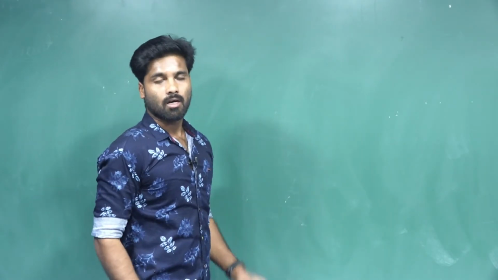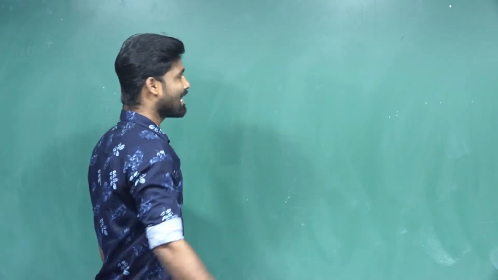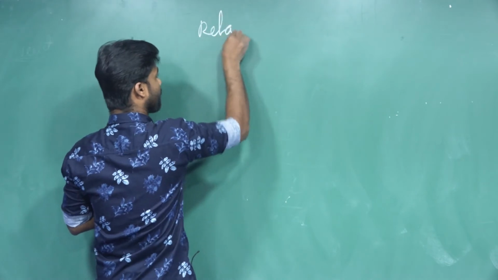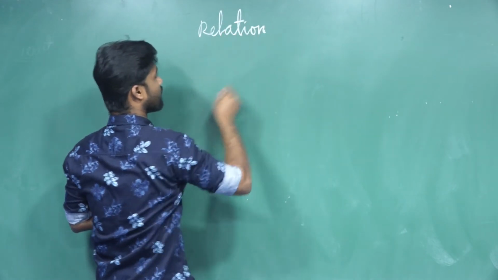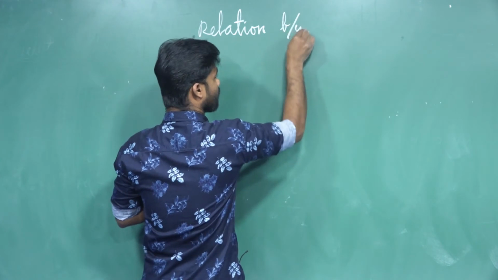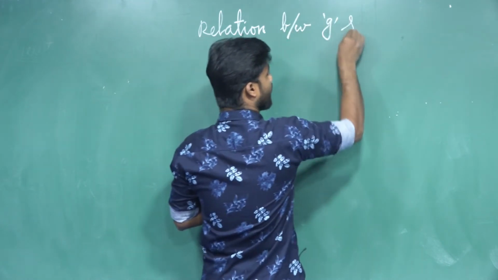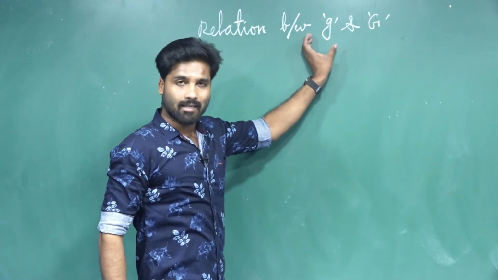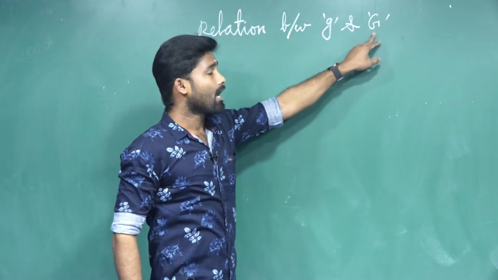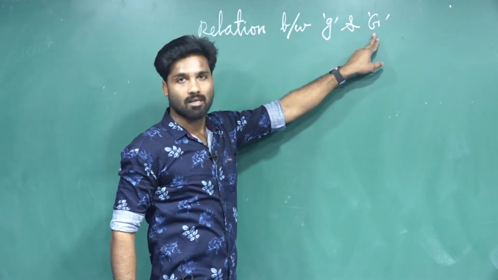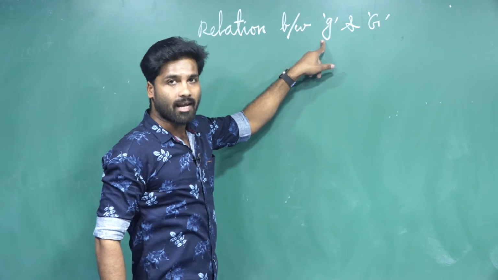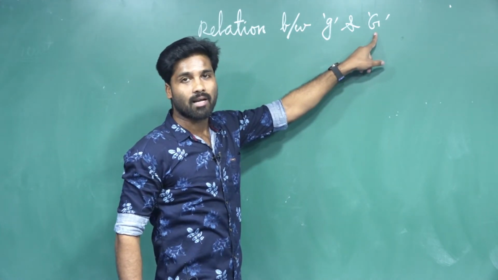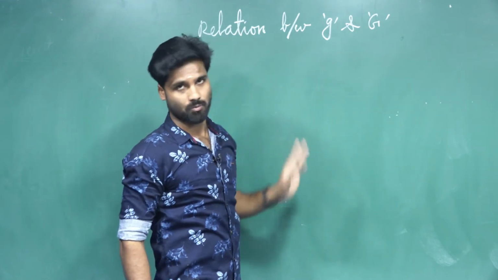Okay, dear students, now we are going to discuss the topic: relation between small g and capital G. Small g is nothing but, as already told, the acceleration due to gravity. Capital G is the universal gravitational constant. The value of small g is 9.8 meter second power minus 2. The value of capital G is 6.674 times 10 to the power of minus 11 Newton meter square kilogram power minus 2. Isn't it, yes or no?